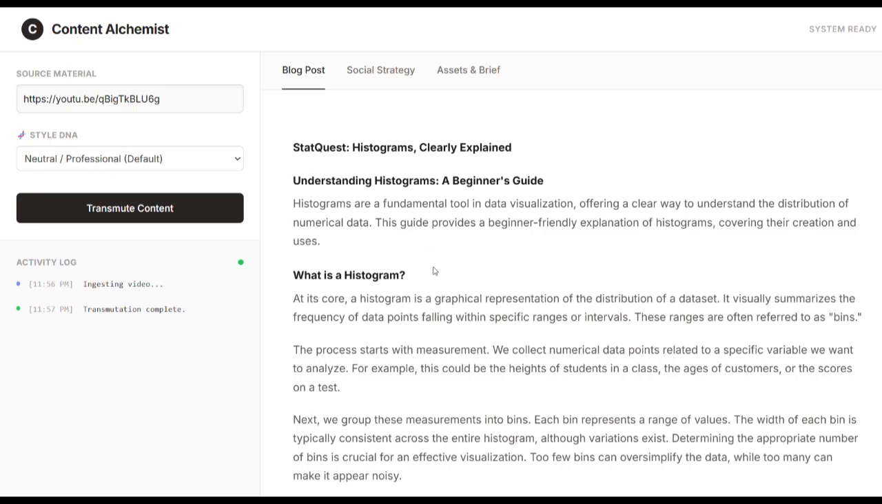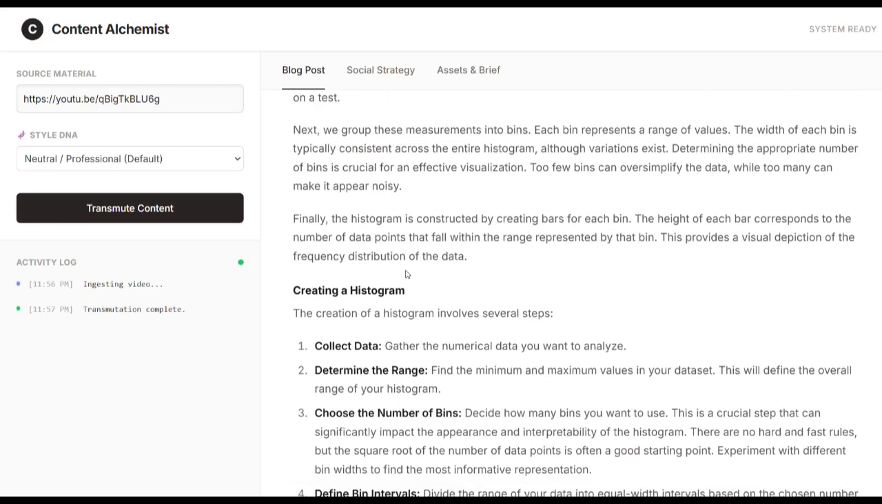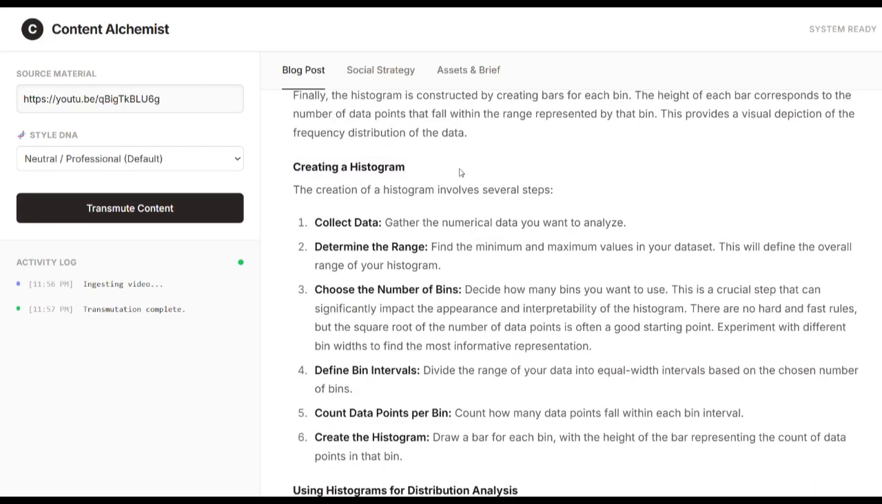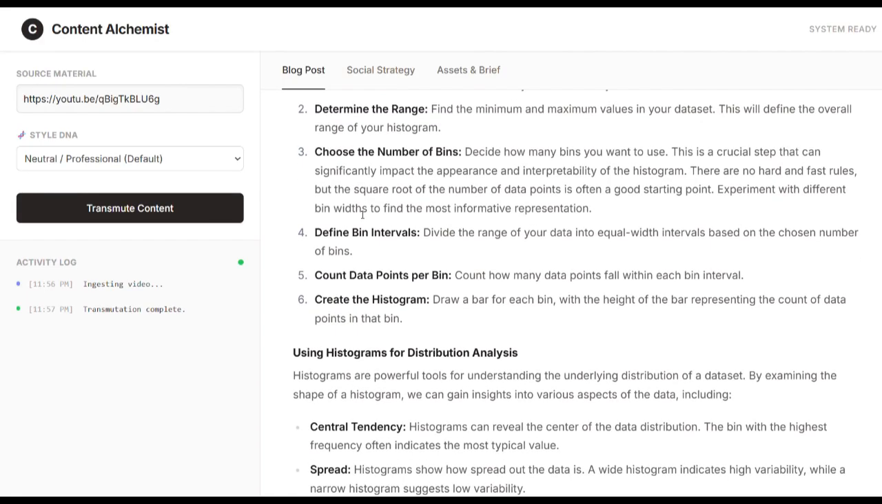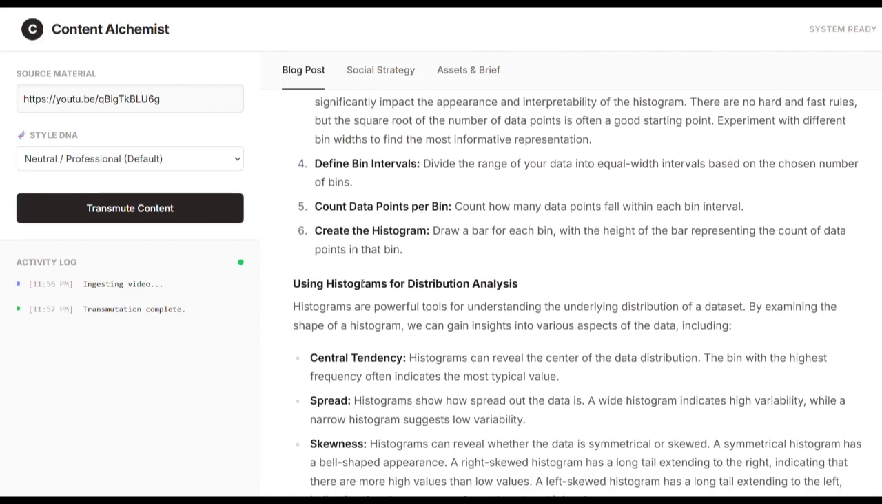So the video that I pasted the URL of is about histograms. The agent has clearly generated a blog post for me: what histograms are and understanding histograms, a beginner's guide. And below is how to create a histogram, using histograms for distribution analysis.